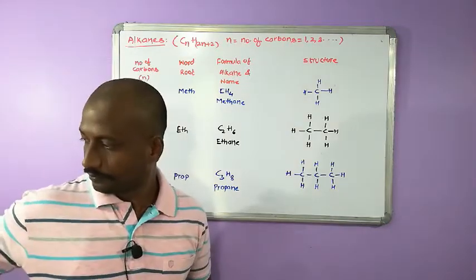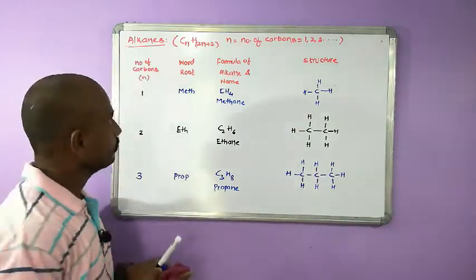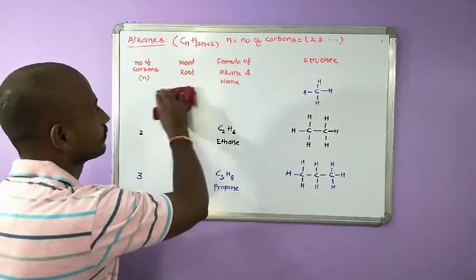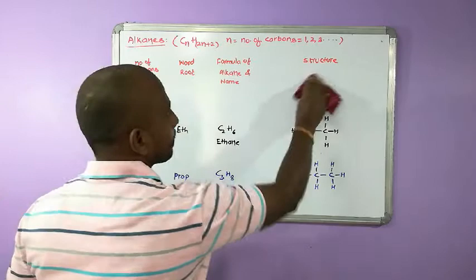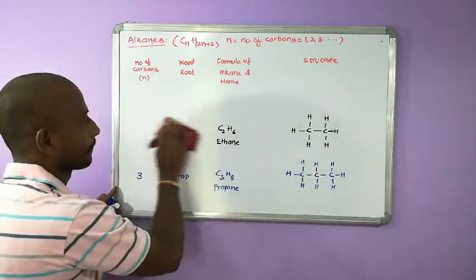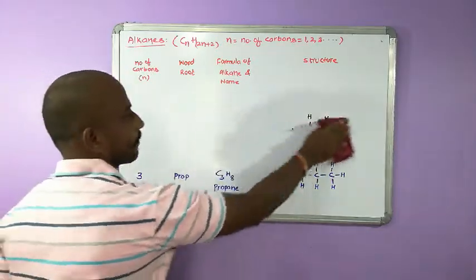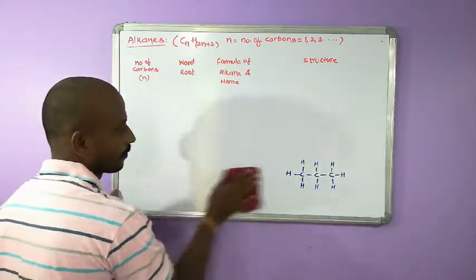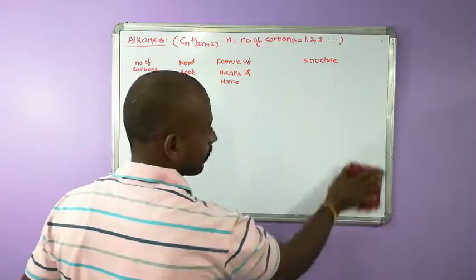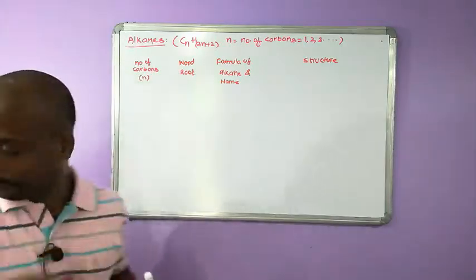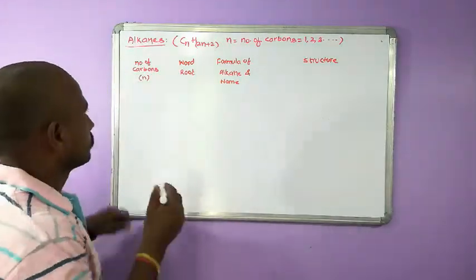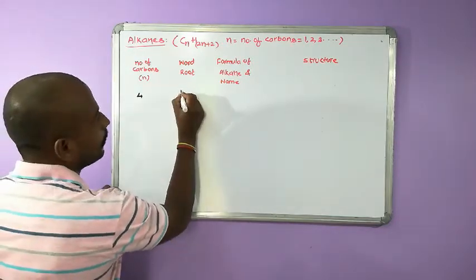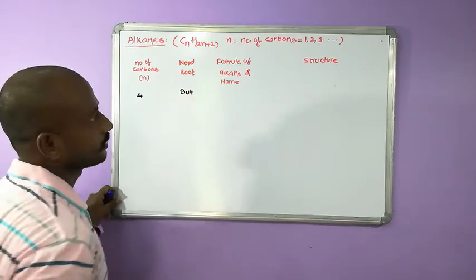Next, number of carbons 4. Word root is bute.